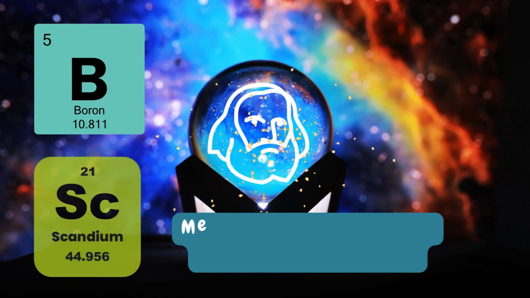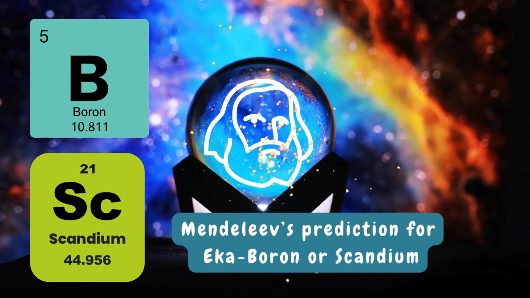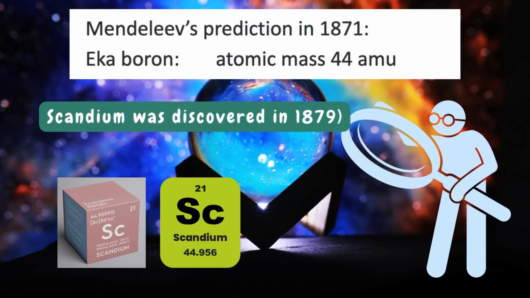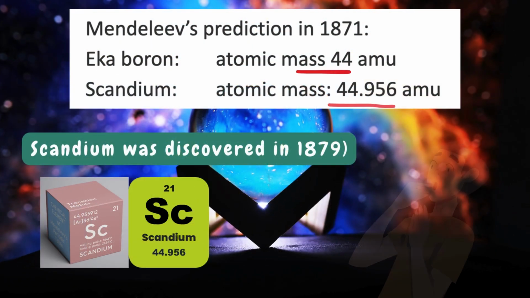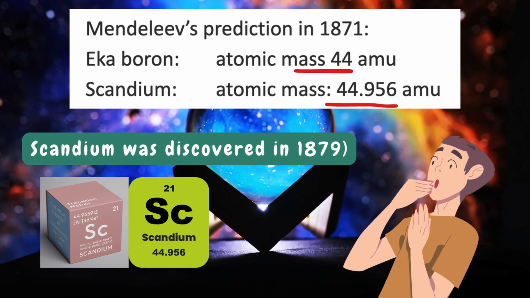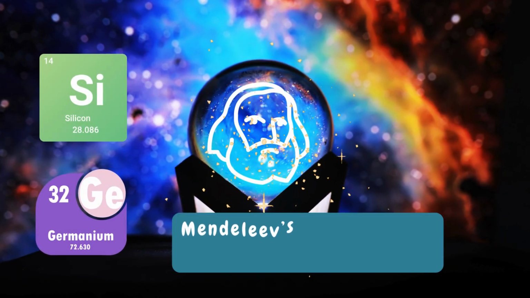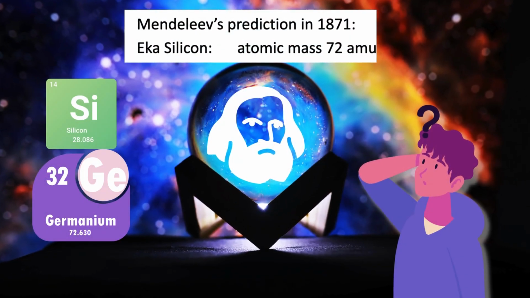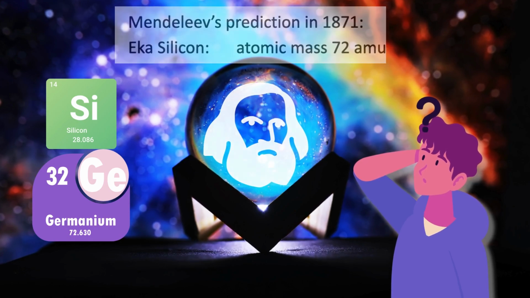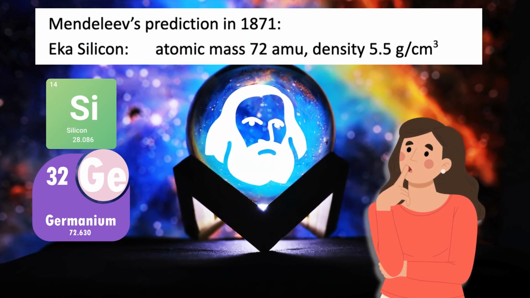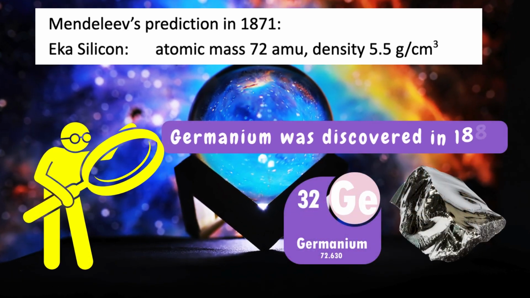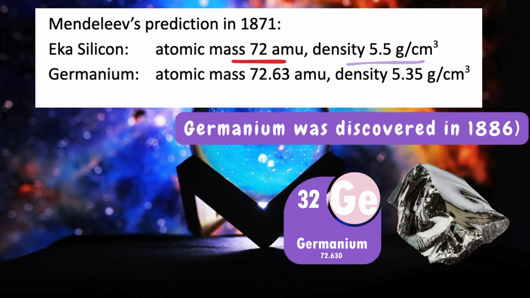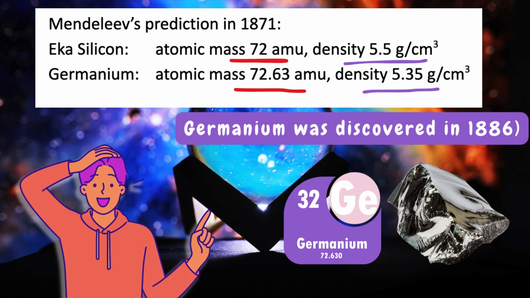Here is Mendeleev's prediction for Eka boron or scandium from 1871. Atomic mass 44 AMU. Scandium was discovered in 1879 with an atomic mass of 44.956 AMU. Here is Mendeleev's prediction for Eka silicon or germanium from 1871. Atomic mass 72 AMU, density 5.5 gram per cubic centimeter. Germanium was discovered in 1886 with atomic mass 72.63 AMU and density 5.35 gram per cubic centimeter.